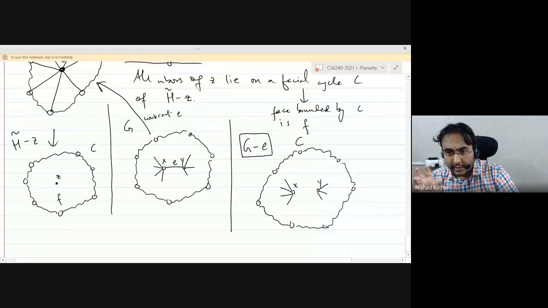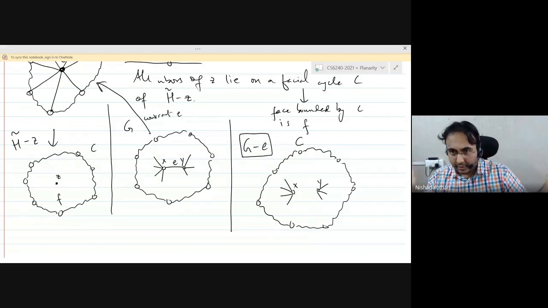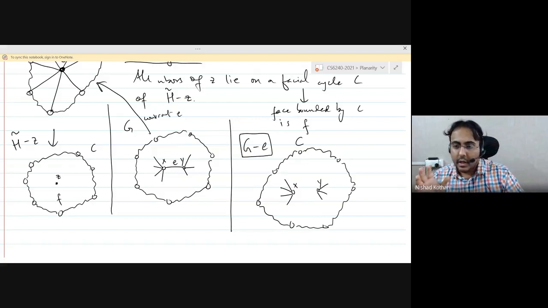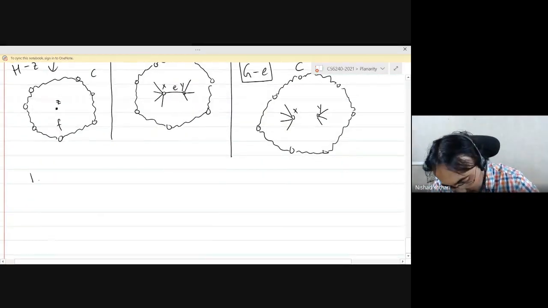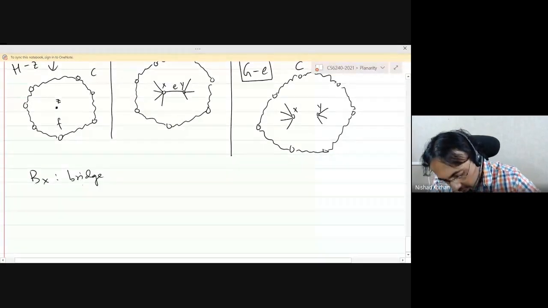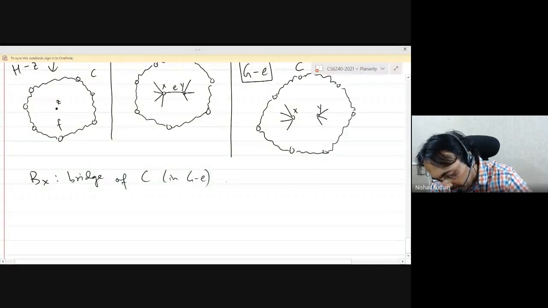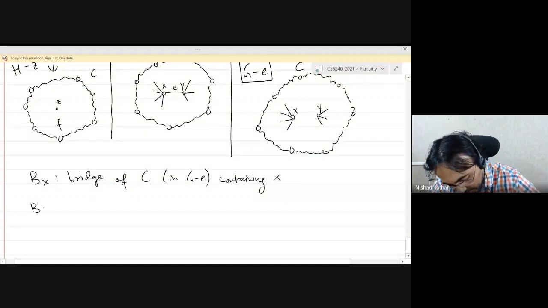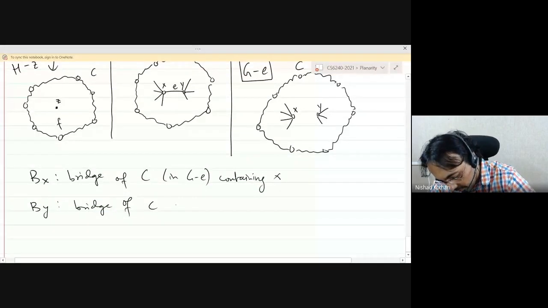One bridge containing the vertex X and another bridge containing the vertex Y. And there are other bridges because this is not the whole graph. This is just a part of the graph, right? But in particular, we have got two bridges, one containing X and one containing Y. So let Bx be the bridge of C in the graph G minus E containing X, and let By be the bridge of C in G minus E containing Y.